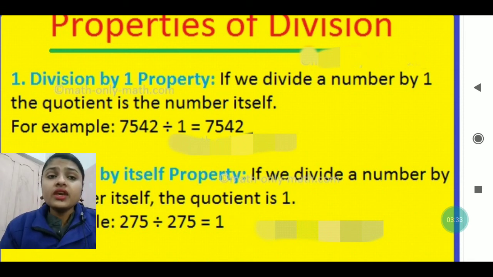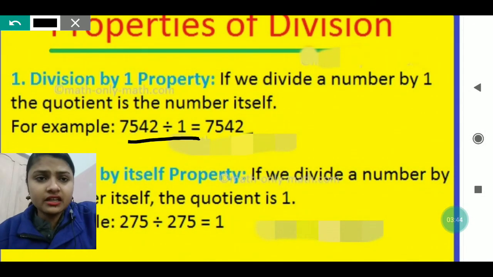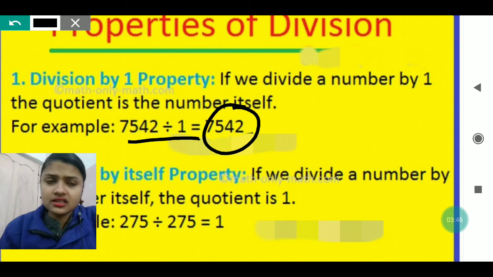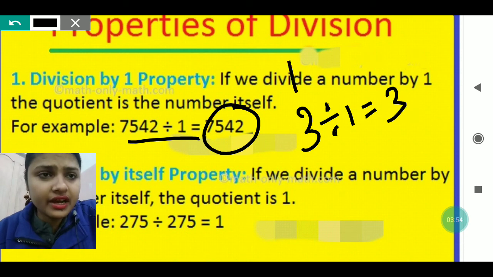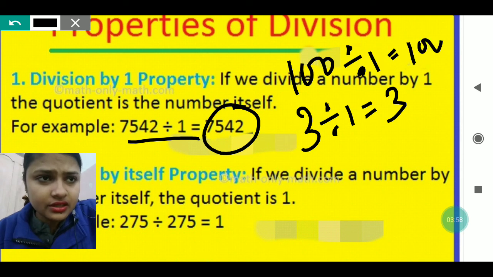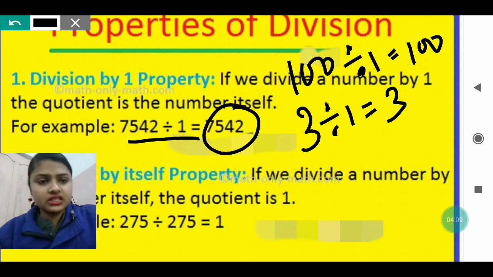Just see. If we divide a number by 1, the quotient is the number itself. It means if any number is divided by 1, then the number itself will come as the answer. Like if you divide 3 by 1, you will get 3 only. If you divide 100 by 1, then you will get 100 only. So the first property shows us that if any number is divided by 1, the quotient will be the number itself.